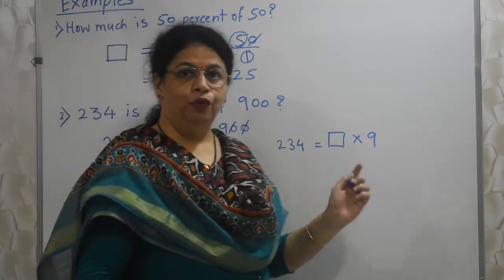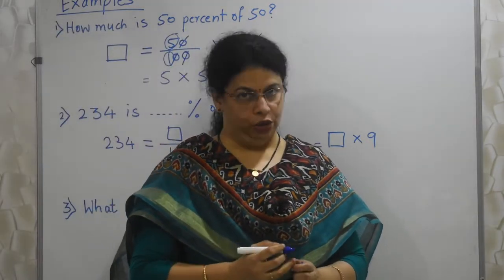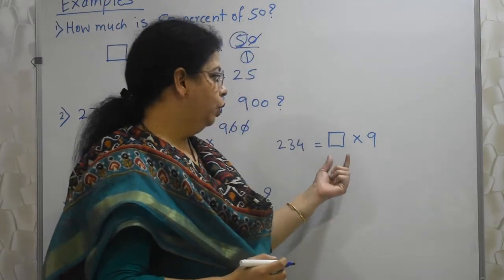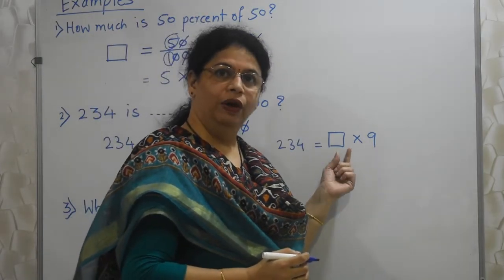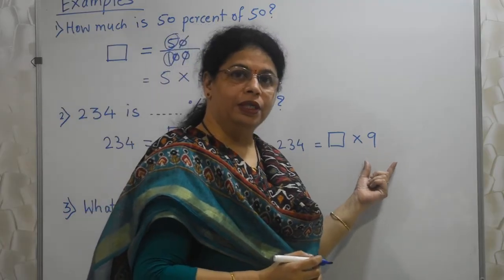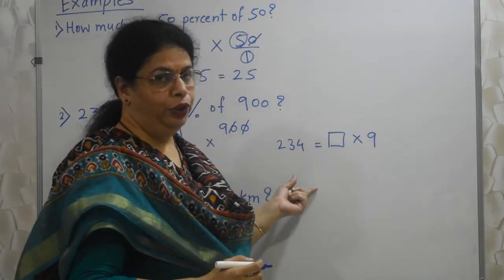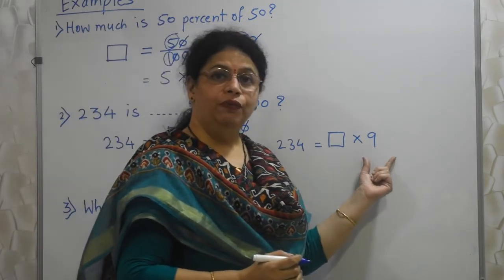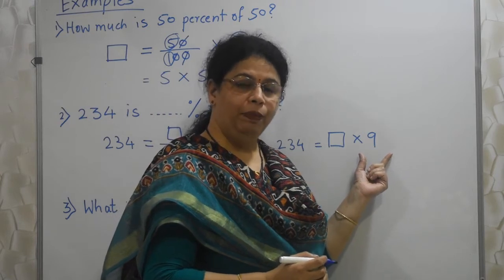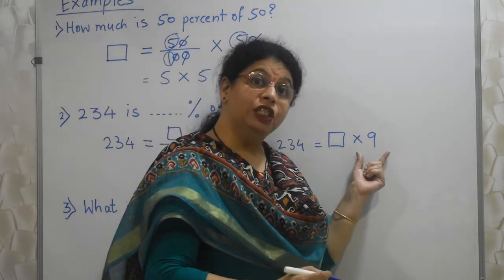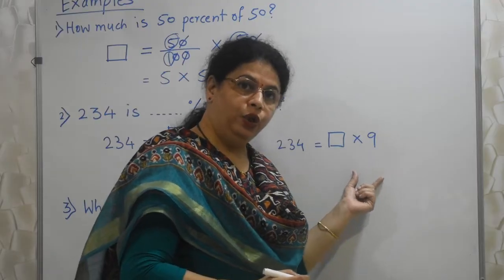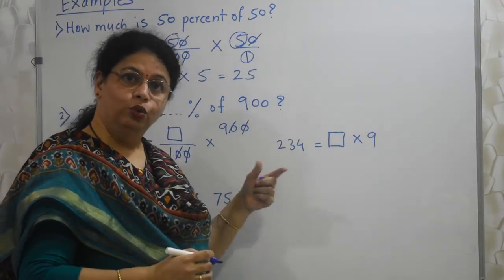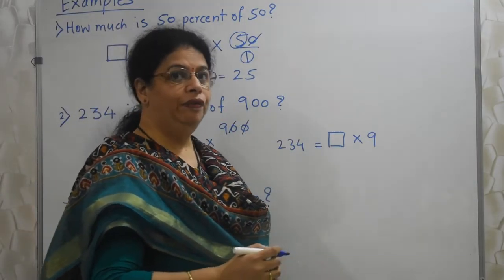Now here I need to find out the value for the box. So I need to keep that box alone on one side, and whatever numbers are there, I need to shift to the other side. But whenever we shift any multiplication number, we need to shift that to the other side with division.